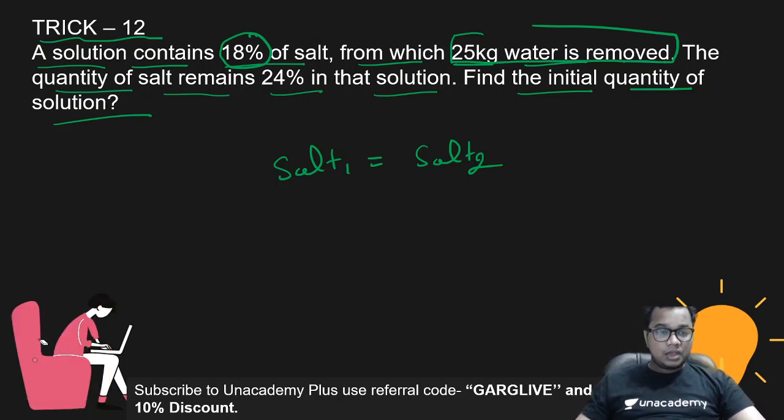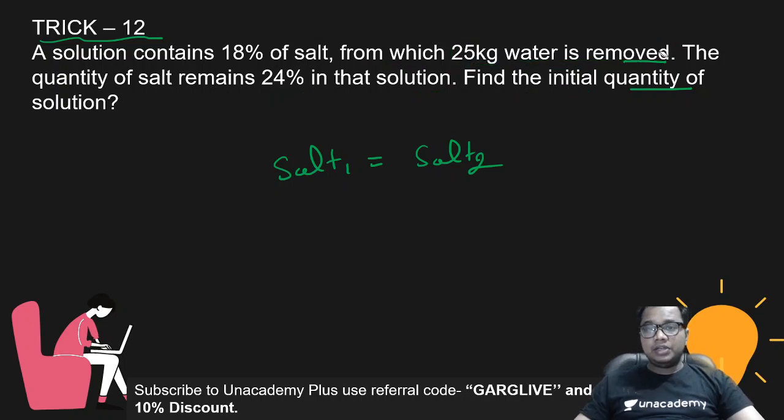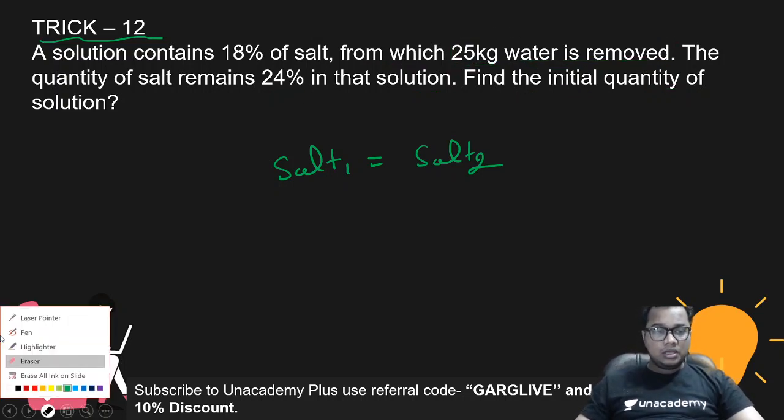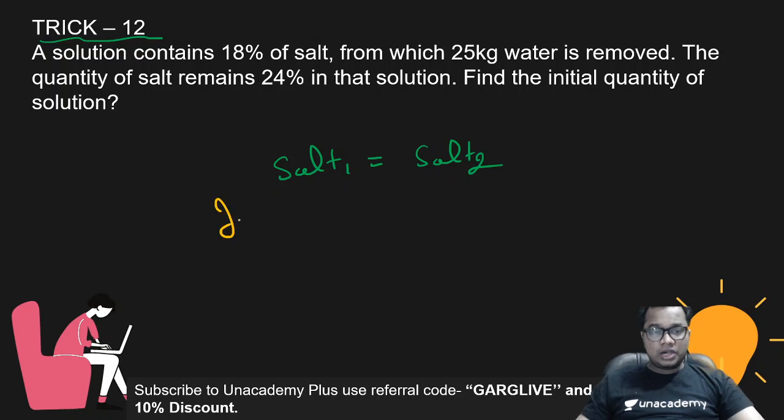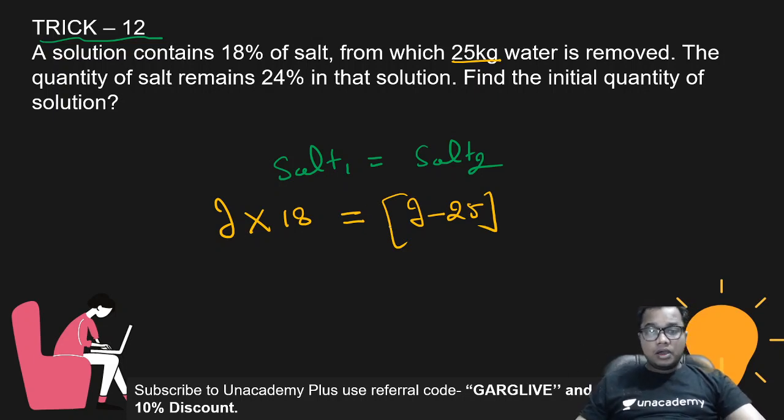So I can say that if I let the initial quantity of solution be I, then the salt is 18% of this. Now I have removed 25 kilogram water from that, so the quantity will be I minus 25.